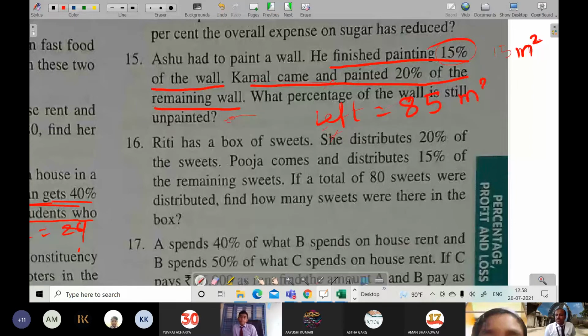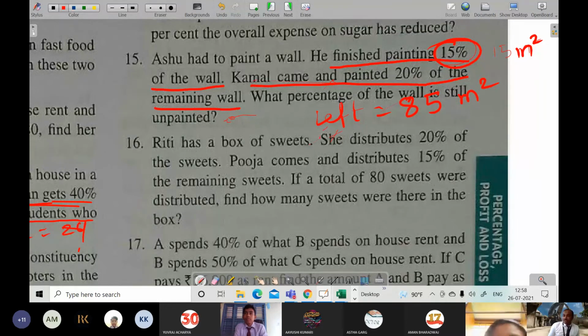Not a percent, 85 meter square. When we are painting, then we are painting area. So meter square we write, not centimeter square, because that is a wall, and walls are bigger, and centimeter you can see in a scale, they are smaller.